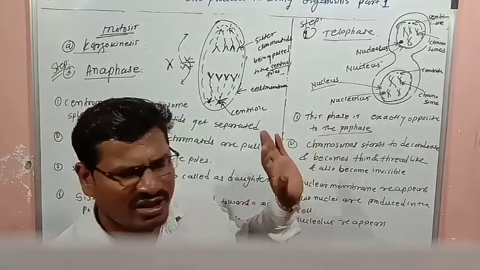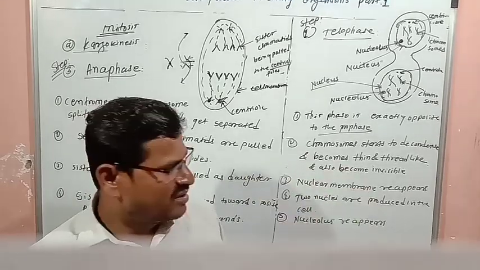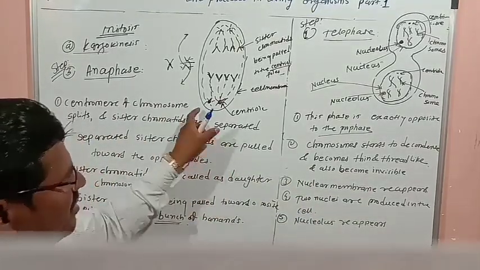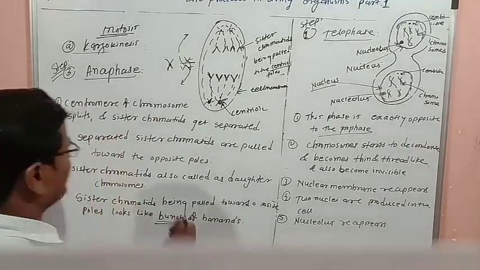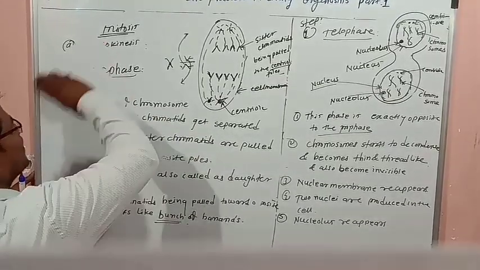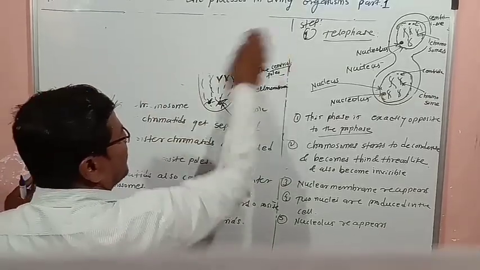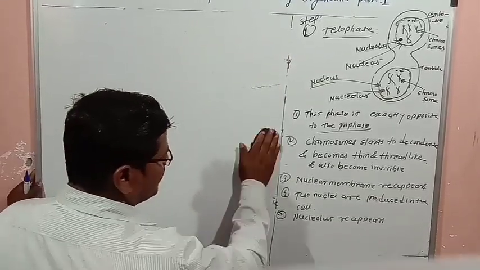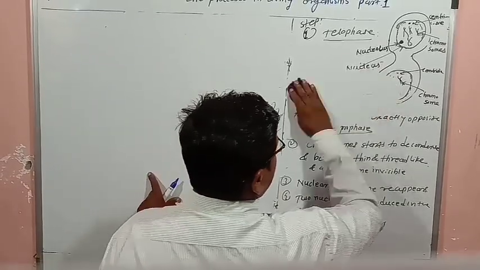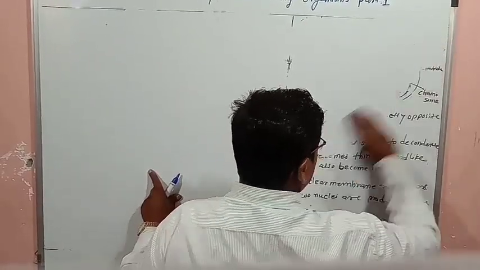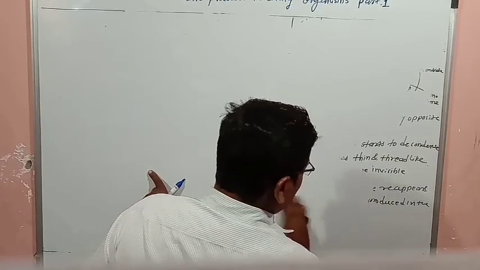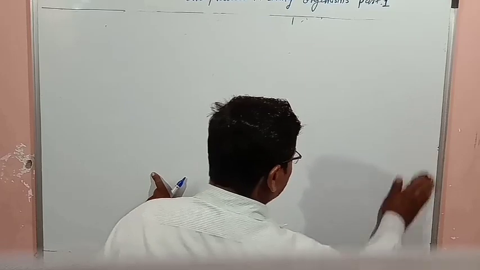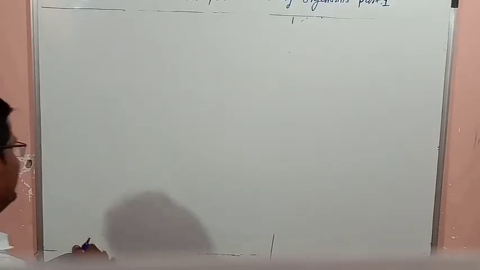One more time we will repeat this after drawing the diagram. So the next term we are going to learn is cytokinesis. Now karyokinesis is over, and we are going to learn cytokinesis. Mitosis occurs in 2 stages: karyokinesis and cytokinesis.